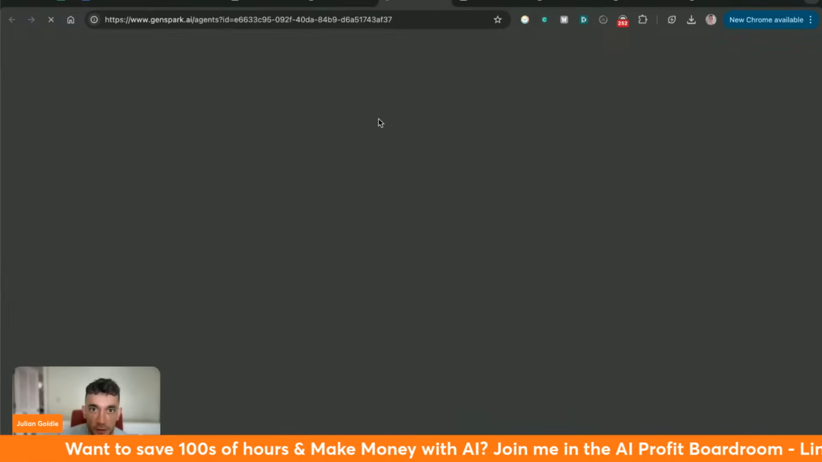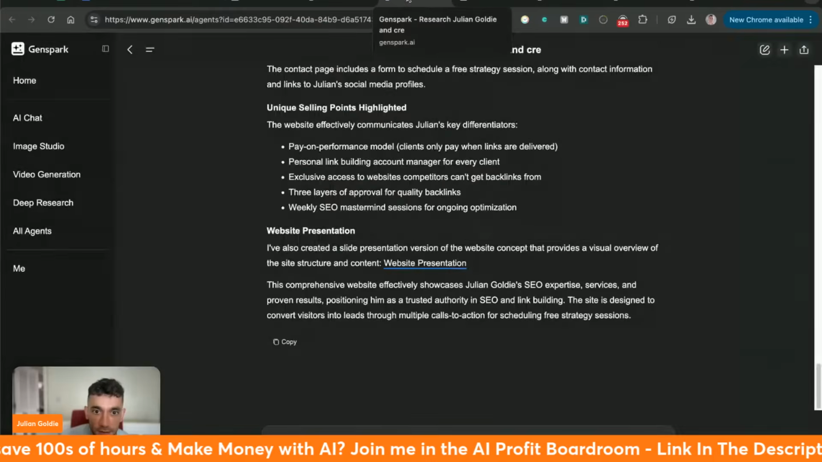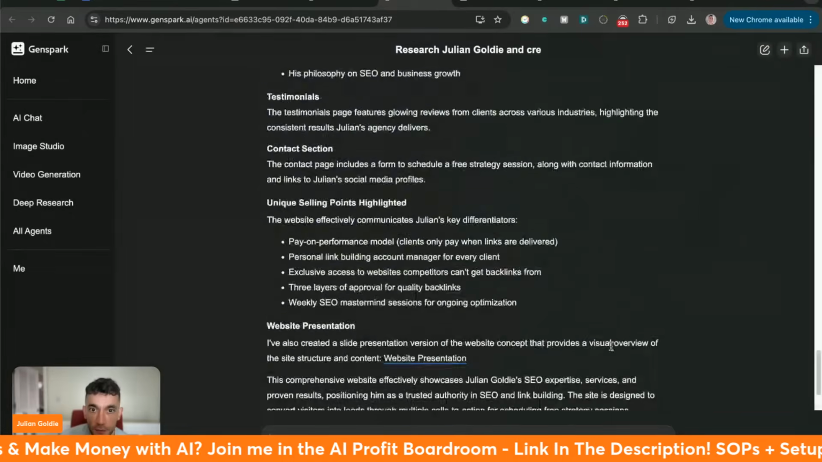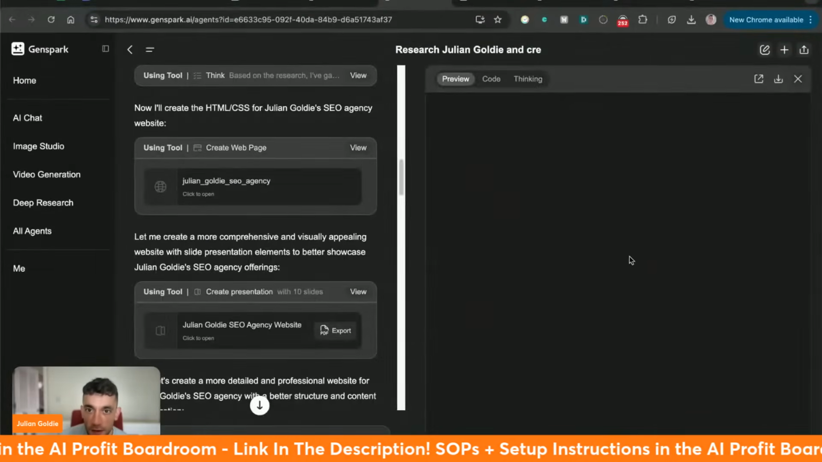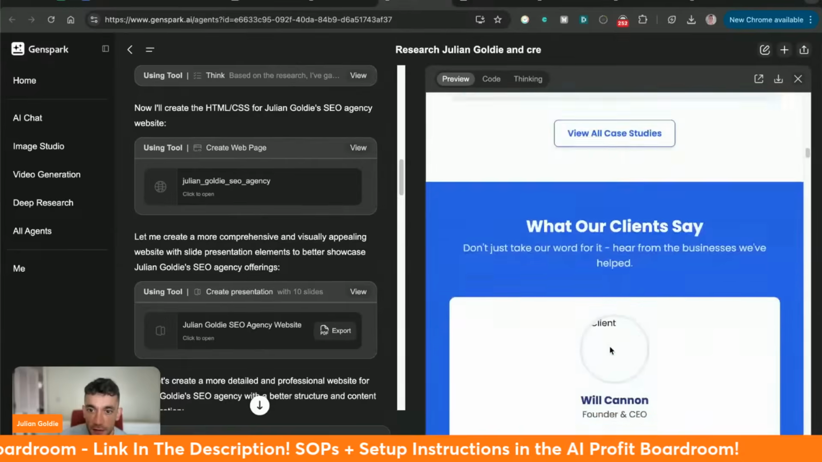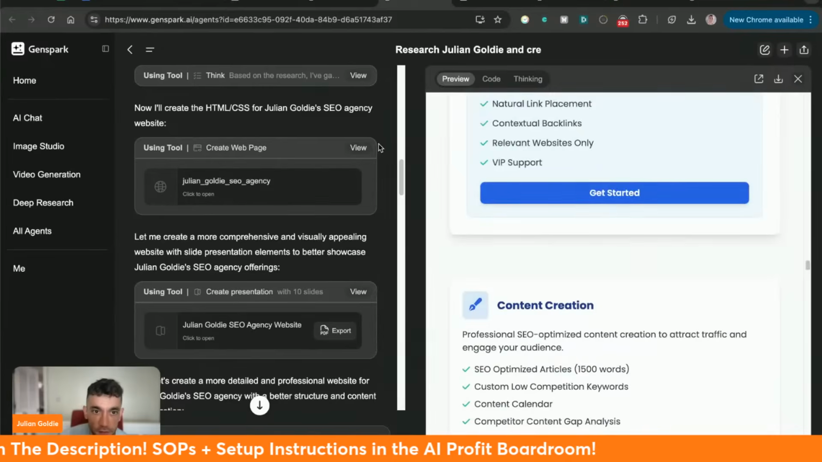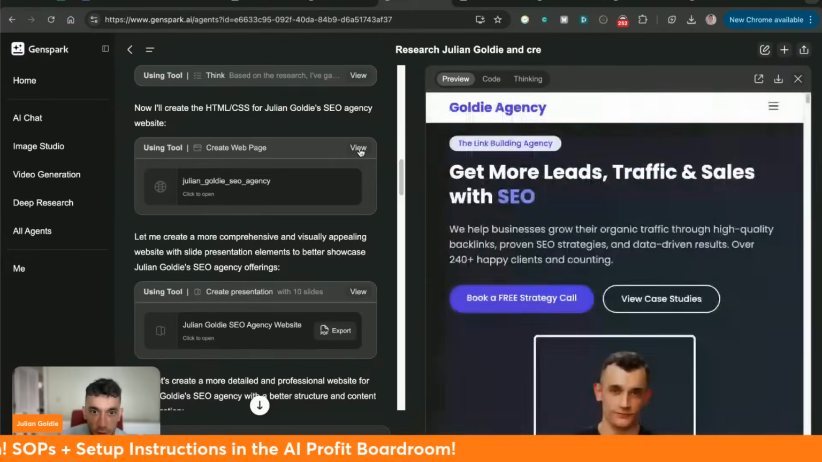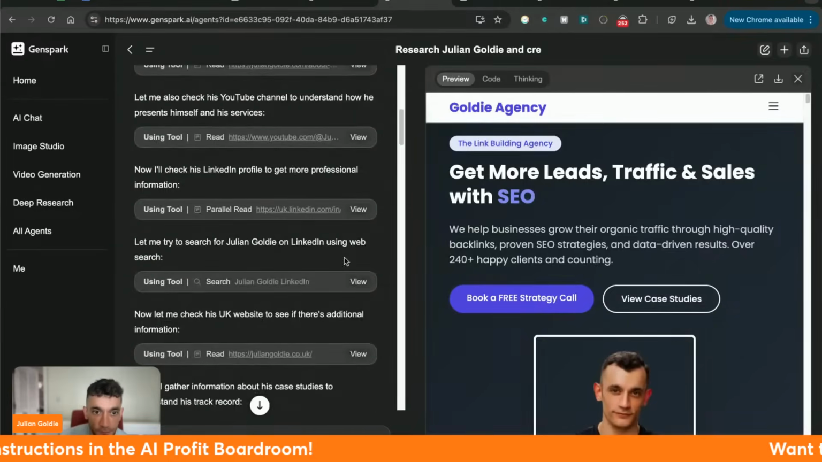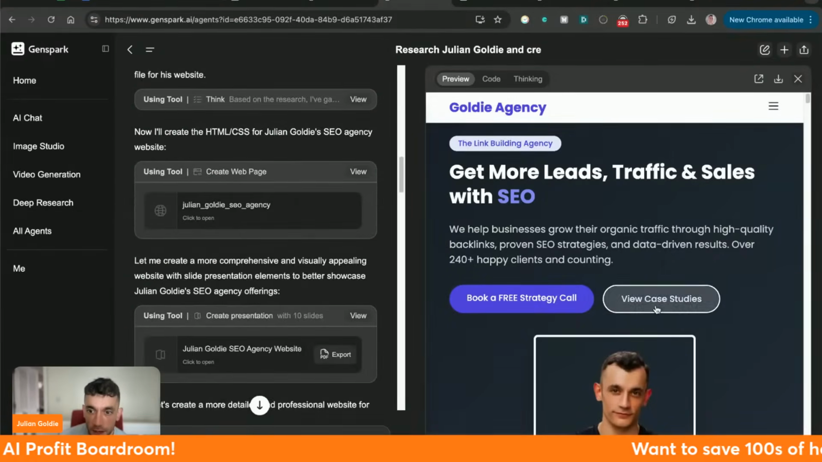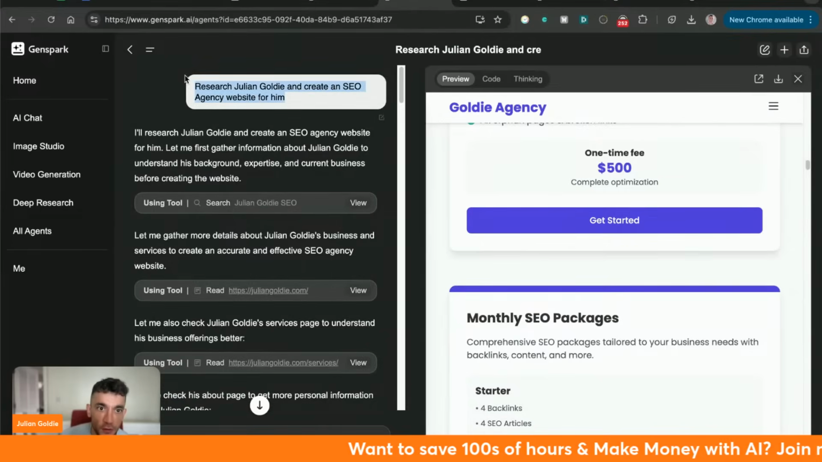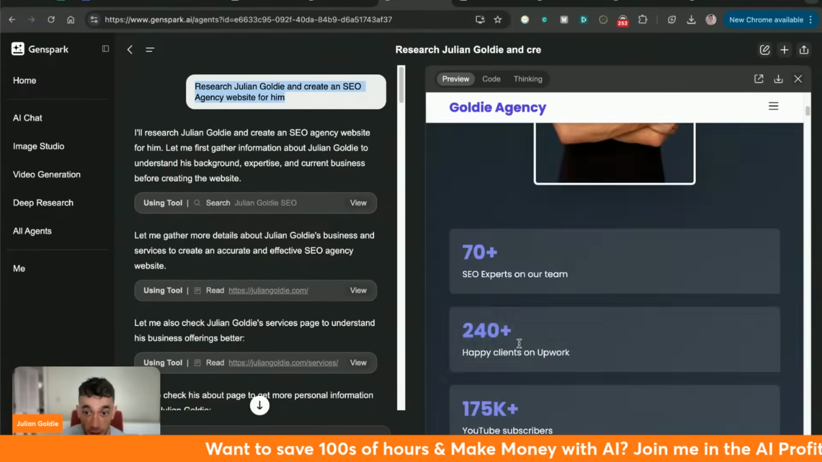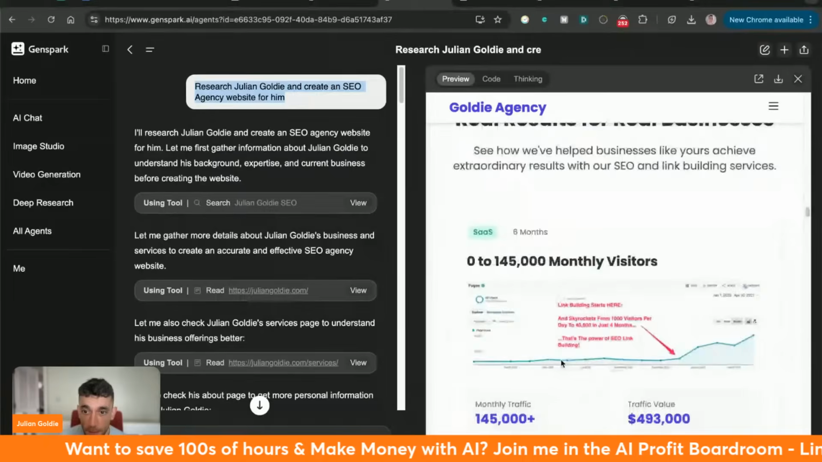If we open up this example right here, this is Genspark. If we pull up this example, we actually created a full SEO agency website, like you can see right here, based on us and who we are. It created a few different versions of the website as well, and hosted it on a subdomain. So this is a website that it built. Literally all we said was research Julian Goldie and create an SEO agency website for him, and it just went off and did its magic.